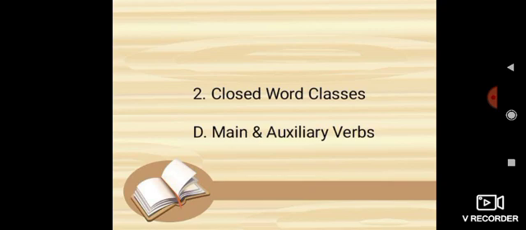Number 1, transitive and intransitive verbs. The verbs that take an object are called transitive verbs. Listen carefully, I will repeat this sentence. The verbs that take an object are called transitive verbs. For example, he kicks the ball.